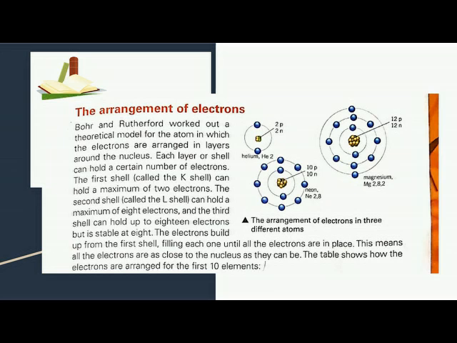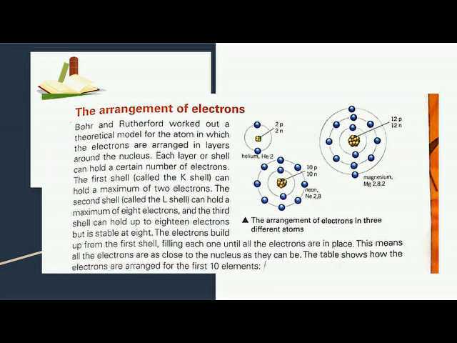The arrangement of electrons. Bohr and Rutherford worked out a theoretical model for an atom in which the electrons are arranged in layers around the nucleus. Each layer or shell can hold a certain number of electrons. The first shell, called the K shell, can hold a maximum of 2 electrons. The second shell, called the L shell, can hold a maximum of 8 electrons.